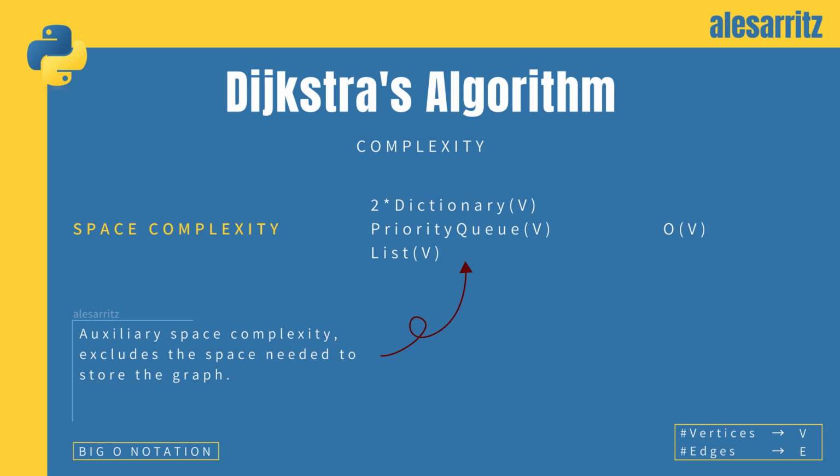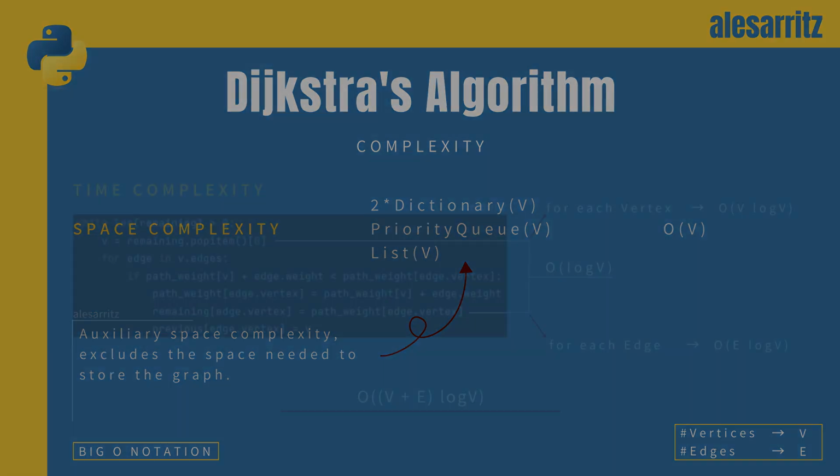Let's now analyze the complexity of the algorithm through big O notation. We'll start with space complexity, excluding from our count the space needed to store the graph. As we saw before, for the development of the algorithm, we need 4 auxiliary data structures, 2 dictionaries, 1 priority queue, and a list. Every one of those has a complexity of O(V). Therefore, the space complexity of Dijkstra's algorithm is O(V).